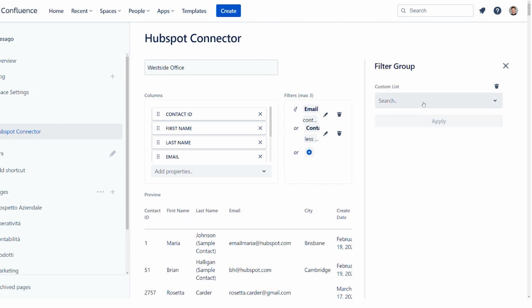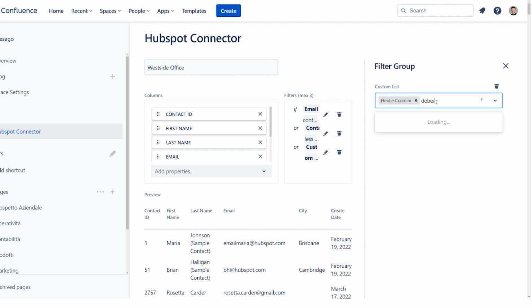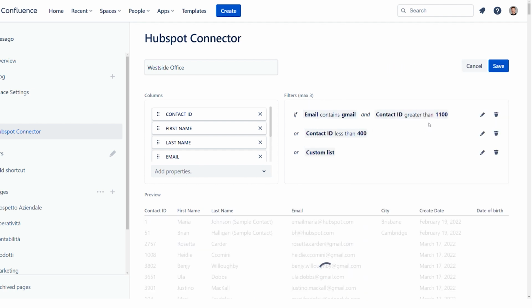Moreover, with custom lists, you can add single items to your HubSpot views independently of the existing filters.